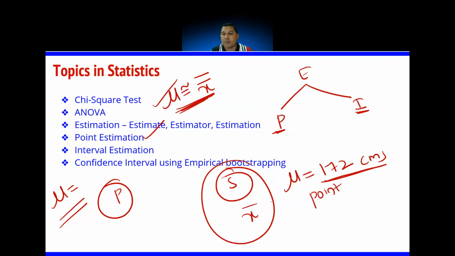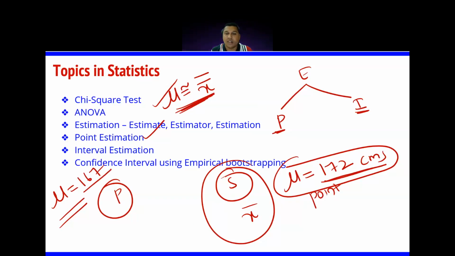What is the drawback of point estimation? When you claim that the average height is 172 centimeters, maybe when I really find the population's mean, it comes out as 167. With my samples' information I made a point estimation saying the average height of students is 172, but the actual average height is 167.